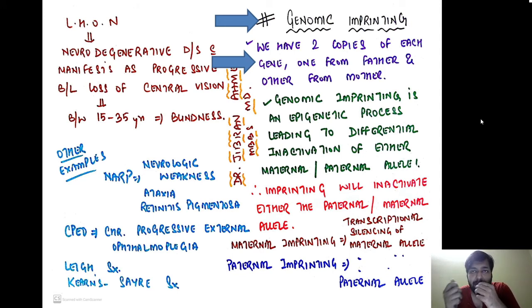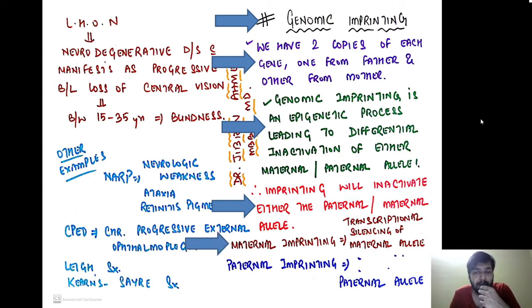For example, there is one gene A. One allele is derived from the mother, and there is another gene A derived from the father. Both of them are the same. So if one of the genes is getting bad, the other is working. Okay, so this is the base concept. Genomic imprinting is basically an epigenetic process which is leading to differential inactivation of either the maternal or the paternal allele. So during imprinting, what happens is that one of the alleles of the gene gets silenced. By which process? By an epigenetic process. Remember, therefore, imprinting will inactivate either the paternal or the maternal allele.